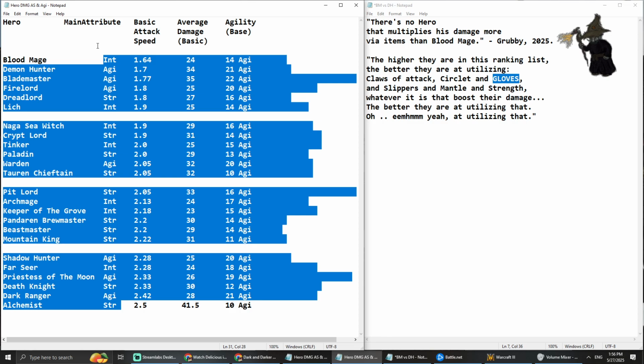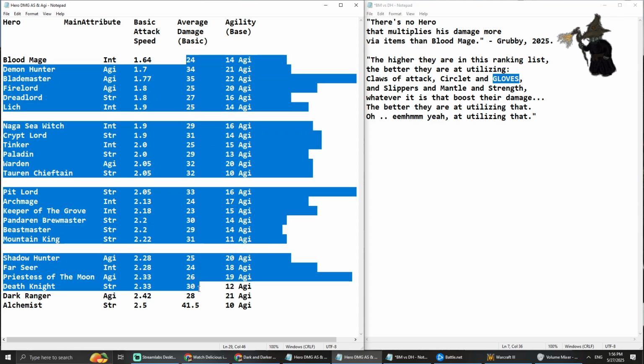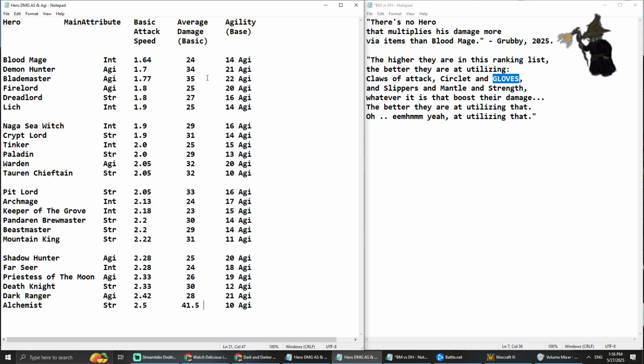And also just the perspective on which hero is what hero, which attribute is the main attribute for which hero. Or look at this and see, oh, Blood Mage deals shit damage per attack. Or for instance, an Alchemist hits pretty hard, but he's pretty slow. At least you get that perspective.